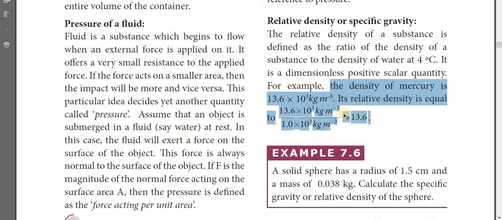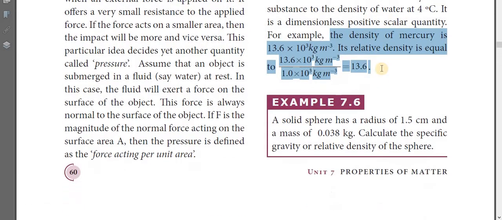This is an objective type question, and this value is very important for your objective type questions as well as the problem type questions. Its relative density is 13.6 into 10 power 3 kilogram per meter cube divided by 1.0 into 10 power 3 kilogram per meter cube, which is equal to 13.6. Relative density is otherwise called specific gravity. This is a very important definition.